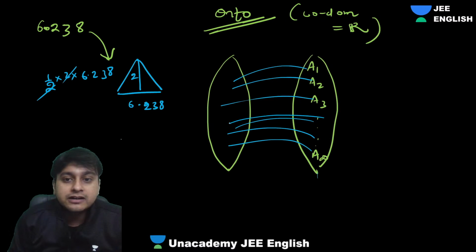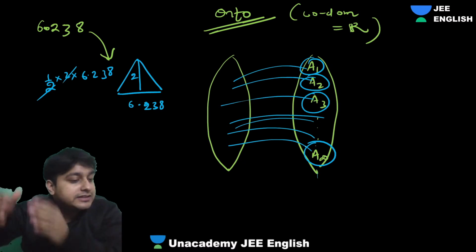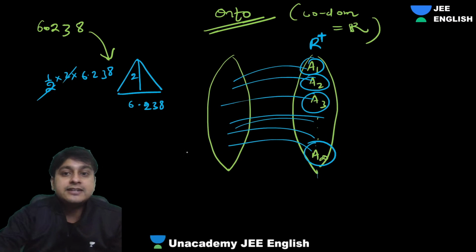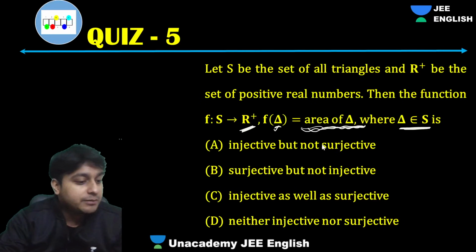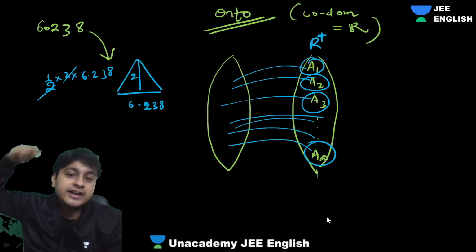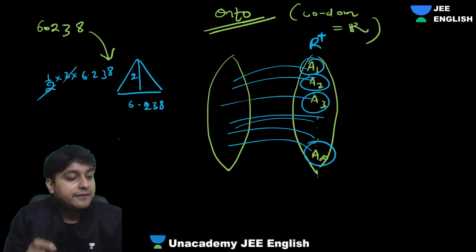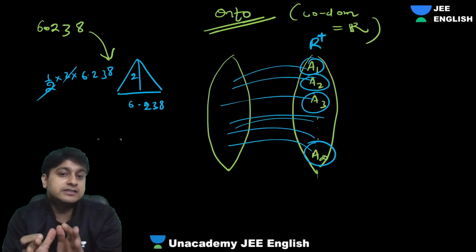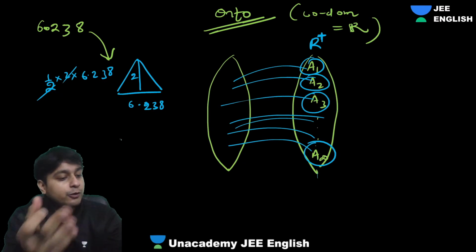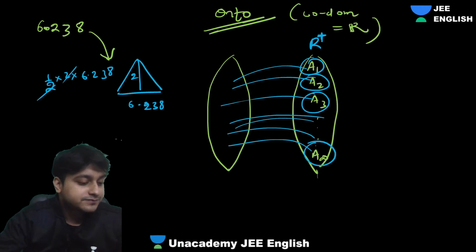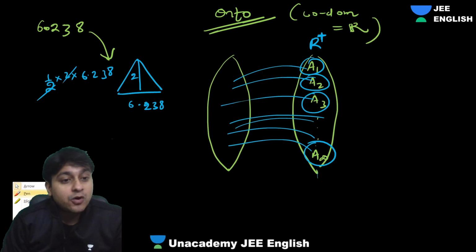Every area will have a triangle, so every area will be mapped. Every value in this set R plus, real positive, will be covered. Obviously area can't be negative. Every area will have a triangle corresponding to it. Did everyone get it? If you tell me any area, can you have a triangle corresponding to it? Yes, we can. So that's the reason why it is onto.